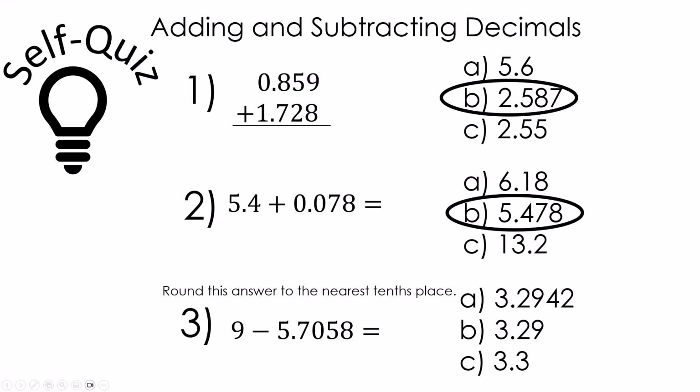And now for number 3. I asked you to round the answer to the nearest tenths place. 9 minus 5.7058, rounding to the nearest tenths, is 3.3.